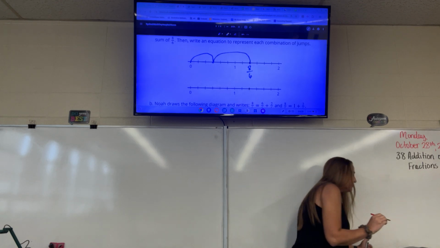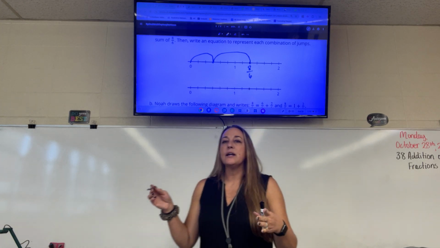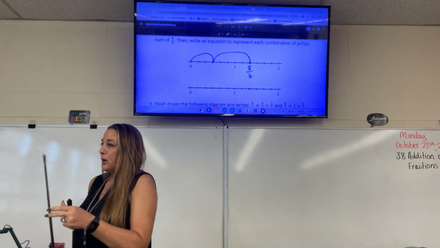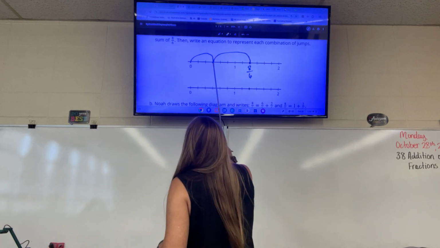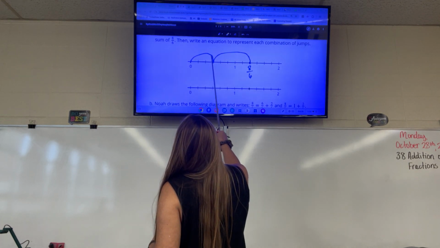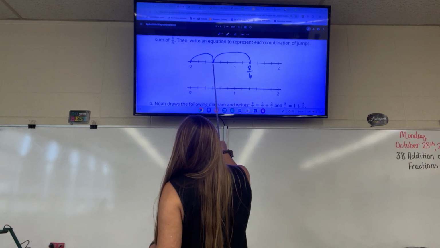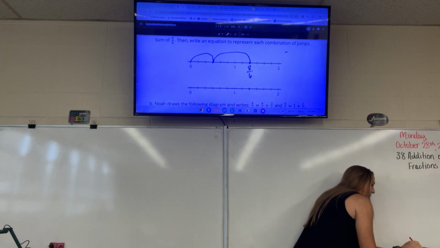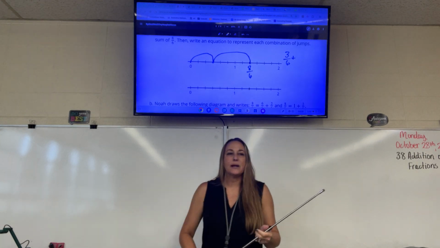Okay. So when we started at 0, how many sixths did we go to the first point? We went 1/6, 2/6, 3/6. So that's the first number in our addition problem. 3/6 plus, write this down.